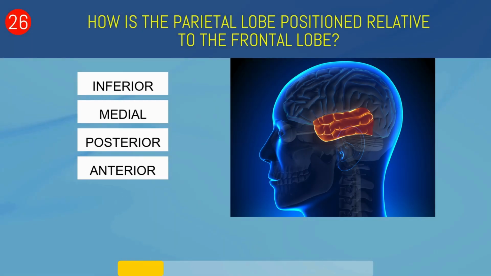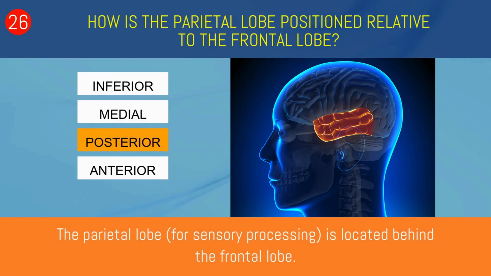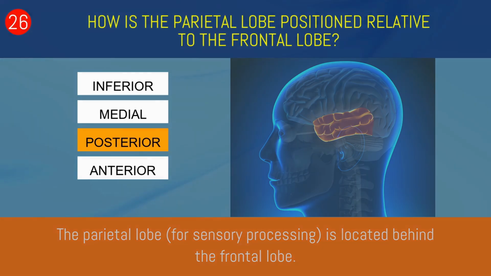How is the parietal lobe positioned relative to the frontal lobe? Inferior, medial, posterior, or anterior? Posterior. The parietal lobe is located behind the frontal lobe.